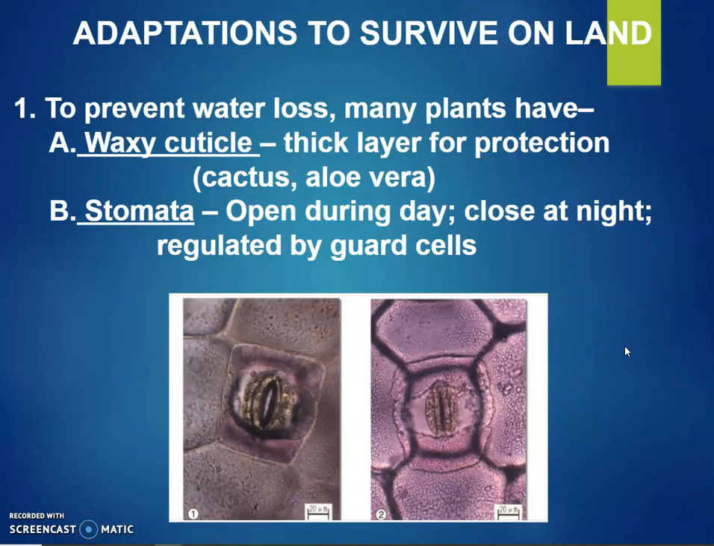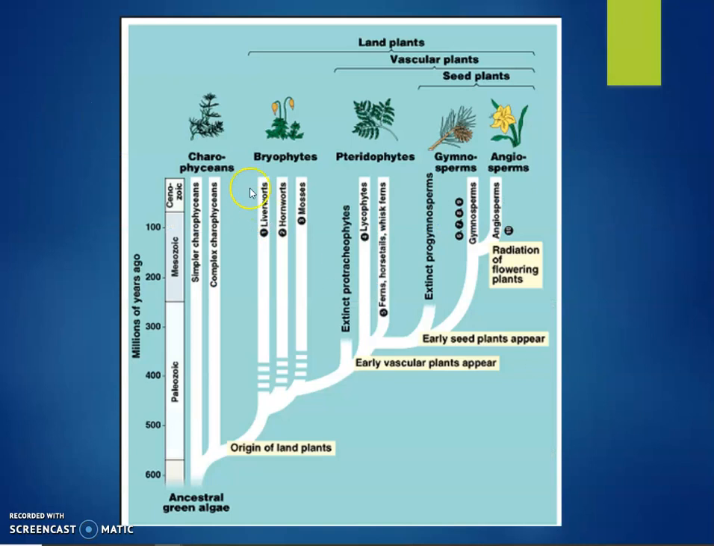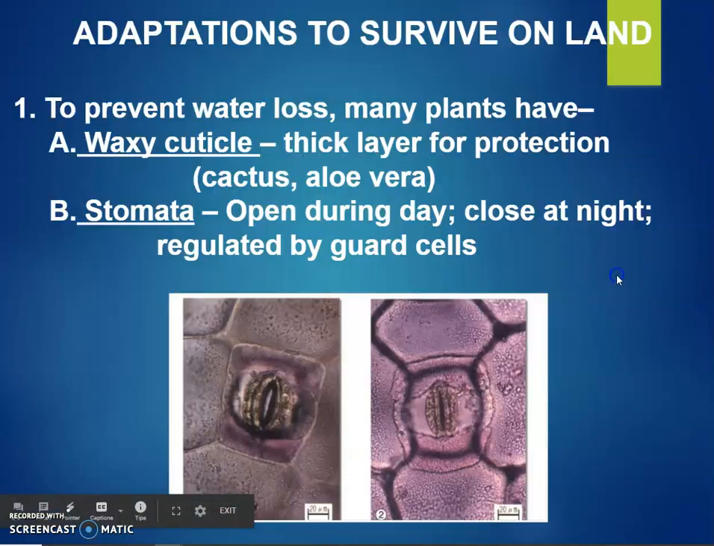So what caused them to adapt to survive on land? Because these organisms all live in the water, and then over time they adapted to come on land. So what are those adaptations? First, they have to prevent water loss, because before they lived in the water. And so many plants had to form a waxy cuticle, which is a thick layer that gives them extra protection, like on cactus and aloe vera, so that they didn't lose water.